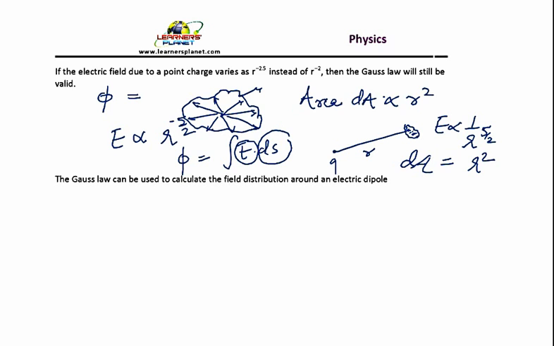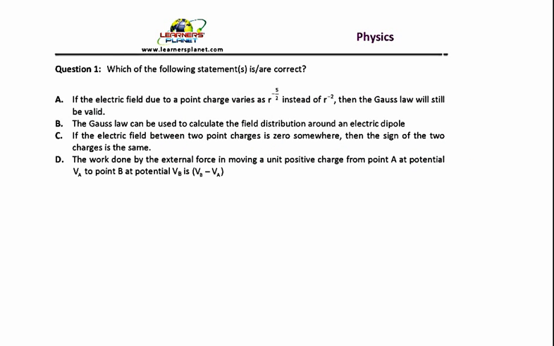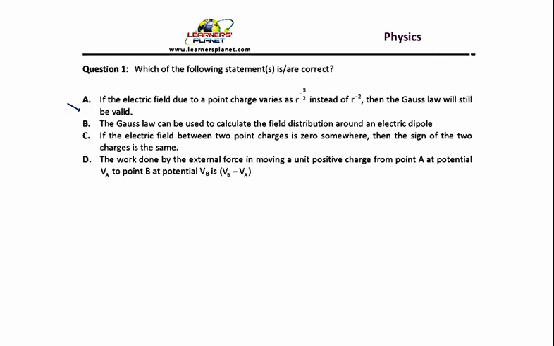Your flux will not become independent of r, so the total flux through the system cannot be independent of the distance r, and so it does not solely depend upon the charge, whereas the Gauss theorem clearly states that it is only dependent on the charge enclosed and not on the configuration of charge. So first statement cannot be true. So this A cannot be true.